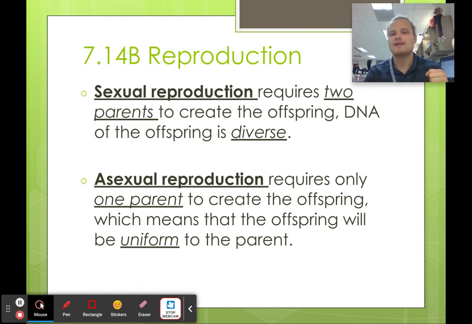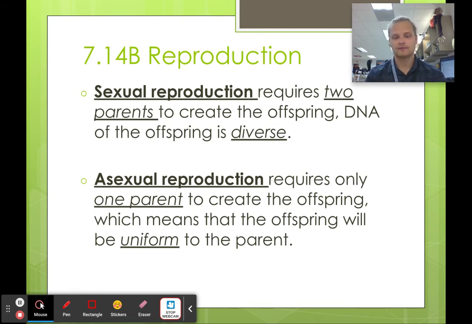All right, this means that their offspring is going to be different than them. Okay, if you think about your parents, you might look a lot like your parents, but you're not an exact copy of them. Same with your siblings, unless you have an identical twin. You're going to look similar because you get the same DNA from your parents, but not the same because you get different parts of that DNA. So different and diverse mean the same thing. Diverse just means it's going to be different.